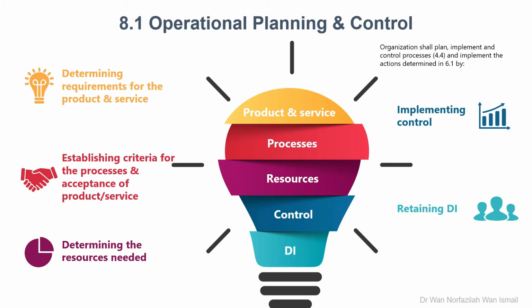In view of this, the organization shall plan, implement, and control the processes needed to meet the requirements for the provision of products and services, and to implement the actions determined in Clause 6 by determining the requirements for the products and services, establishing criteria for their processes and the acceptance of products and services, determining the resources needed to achieve conformity to the product and service requirements, implementing control of the processes in accordance with the criteria, and determining, maintaining, and retaining documented information to the extent necessary.